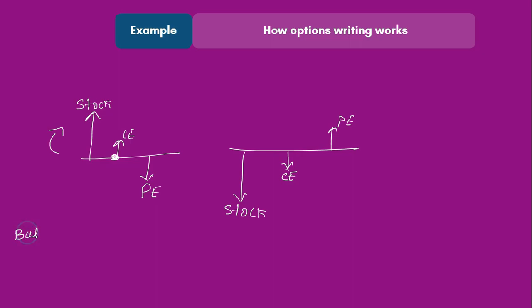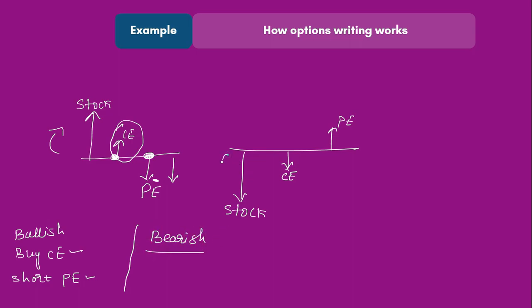So in the bullish market we buy a call. However, now think about this. Instead of buying this call, can I sell the put? Can I sell the put first at a higher price, and when the stock goes up, put will go down, so I will later buy the put at a lower price, right? So instead of buying a call, I can even short a put, right? So I can either buy a call or short a put in the bullish market. Similarly, in the bearish market, when the market was going down, in the previous lessons we learned that we have to buy a put, and when put goes up we make profit.